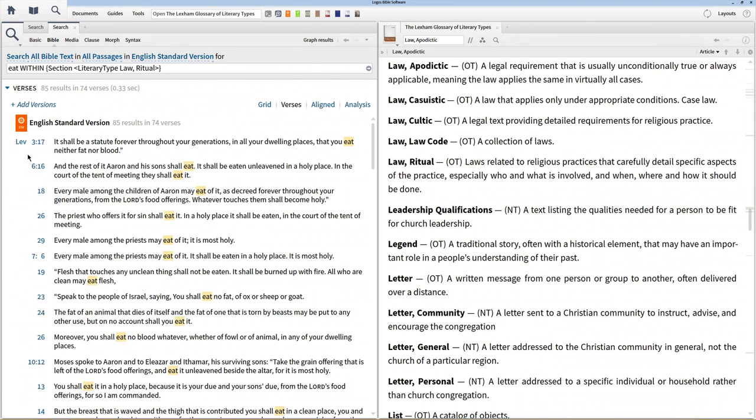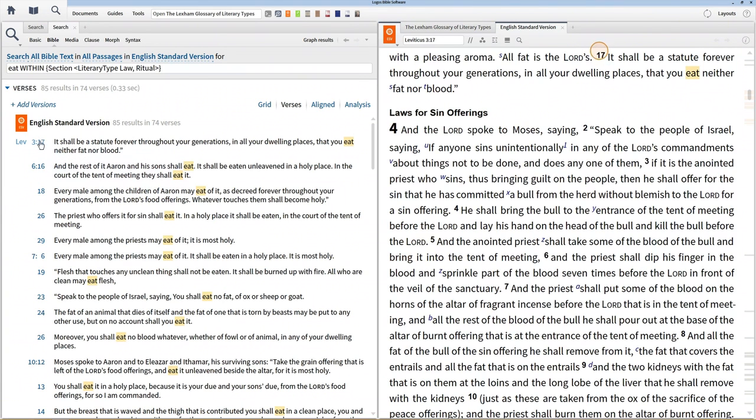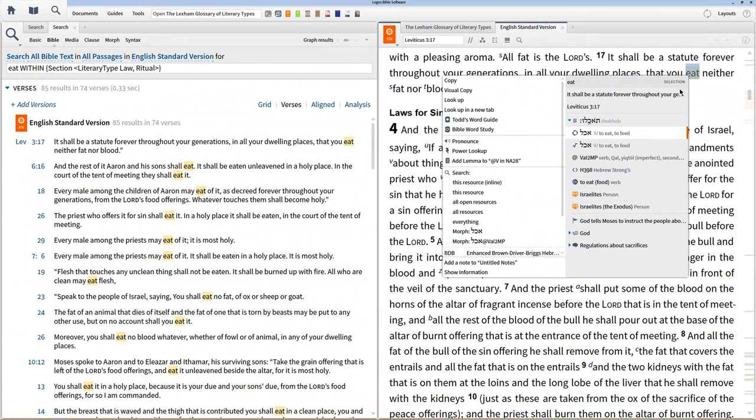Here, in accordance with the laws regarding the peace offering, we learn that Israel is not permitted to eat the blood or the fat of an animal. This is to be a perpetual command throughout the generations. When I opened my preferred Bible to this text, then right-clicked the term eat, I discovered that the sense of the term was eat in regards to food.